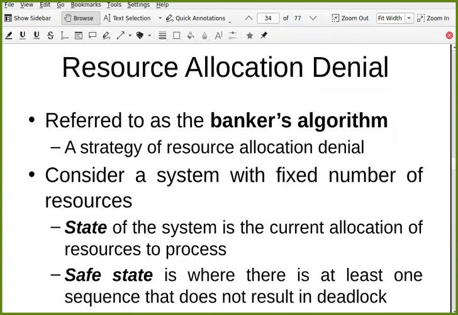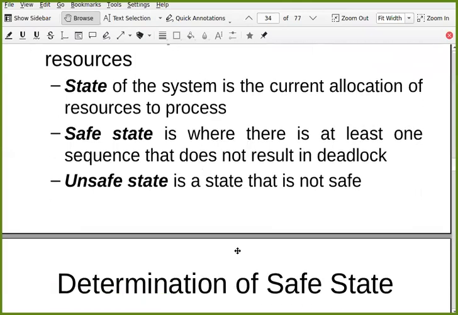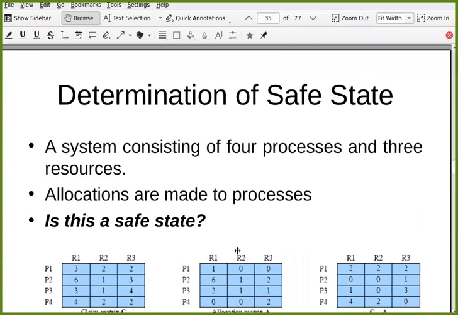So consider a system with a fixed number of resources. The state of the system is the current allocation of resources to the processes. What is the state of the system? It is the current allocation of resources to processes. There is a safe state. A safe state is one where there is at least one sequence that does not result in deadlock. Then it is called a safe state. And an unsafe state is a state that is not safe. So let us understand what is a state, what is an unsafe state, and what is a safe state.